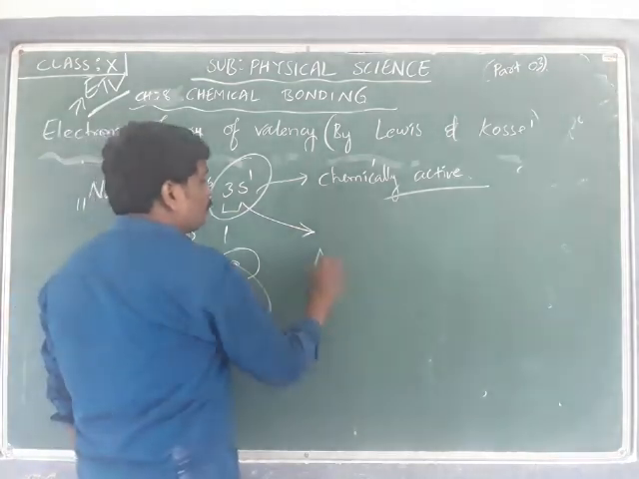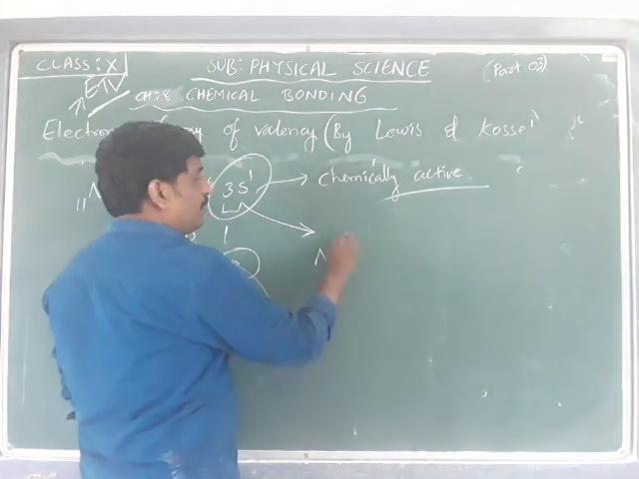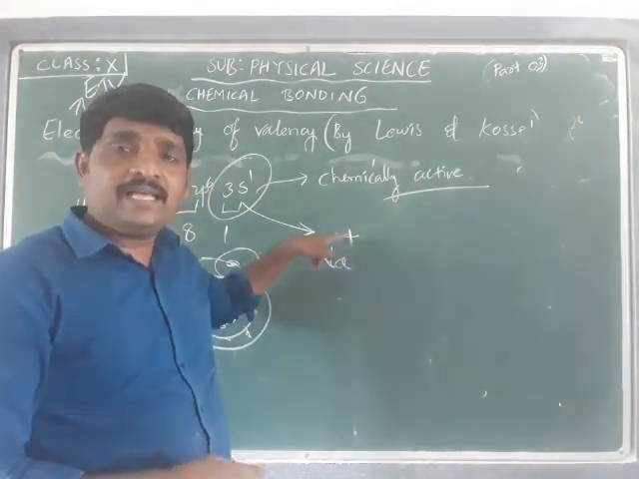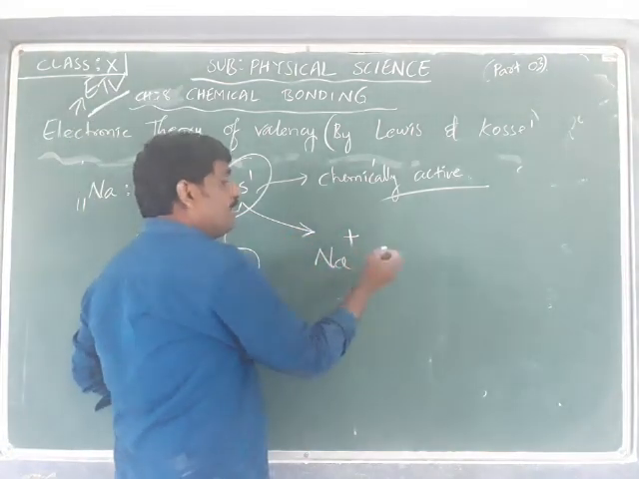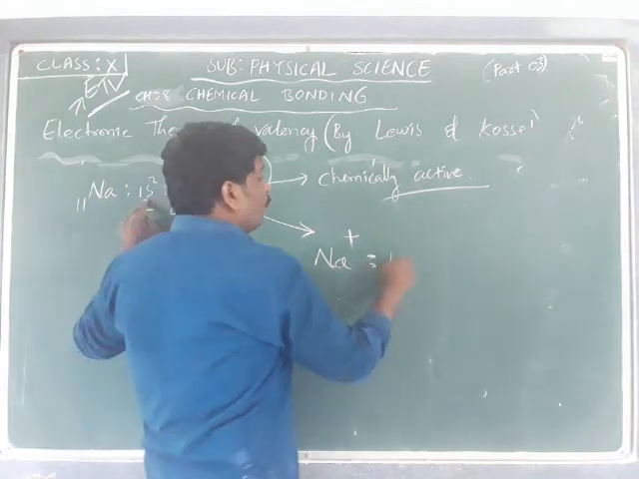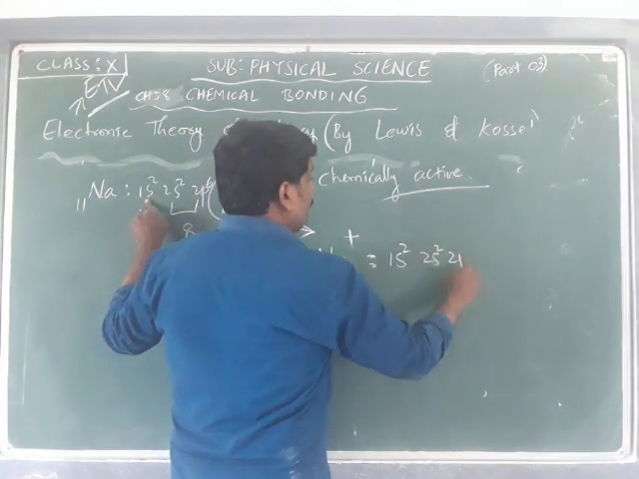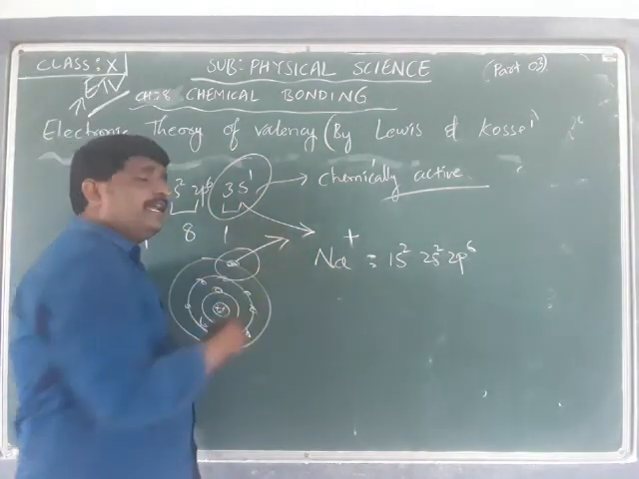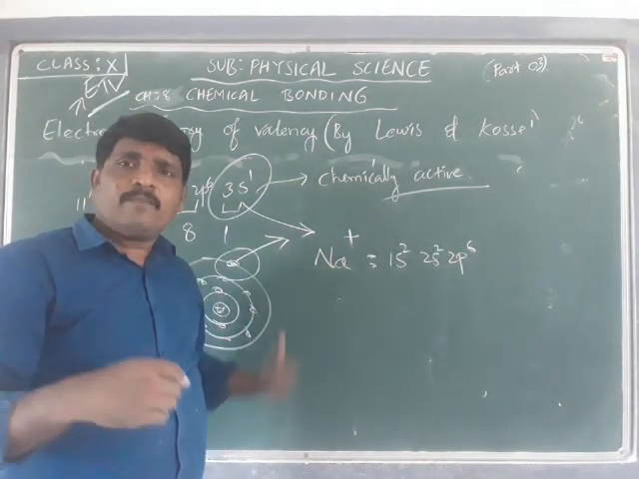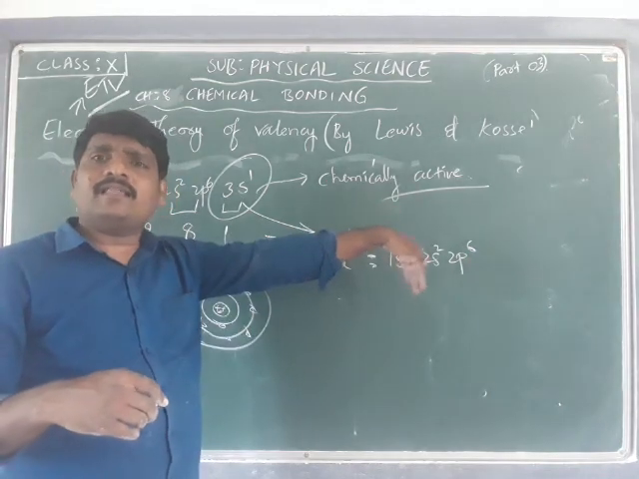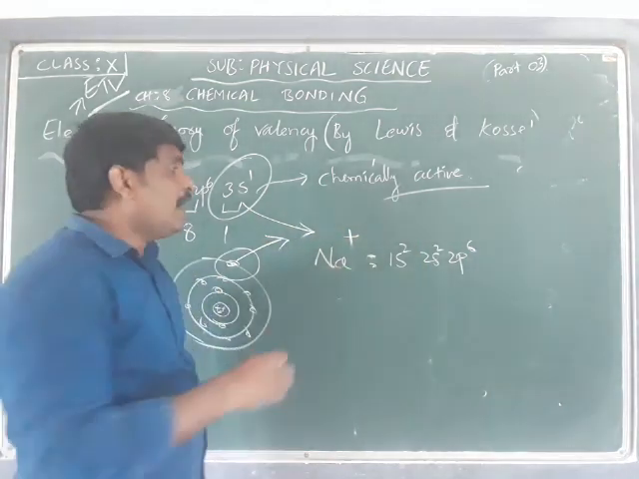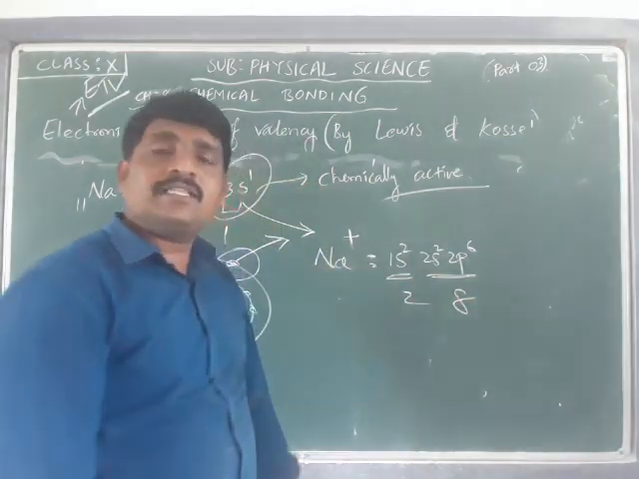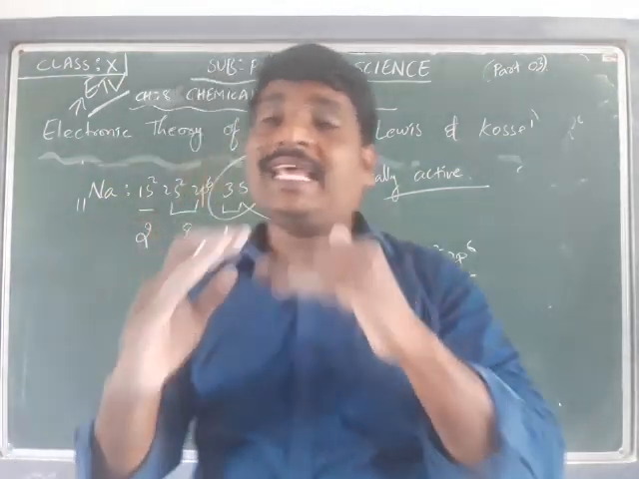That is, sodium, after giving one electron, is going to form a cation represented by Na+, and the configuration of the cation Na+ will become 1s2, 2s2, 2p6. The one electron in the outermost shell is lost or given by the sodium to the other element with which it is going to bond, and it is going to attain the octet.